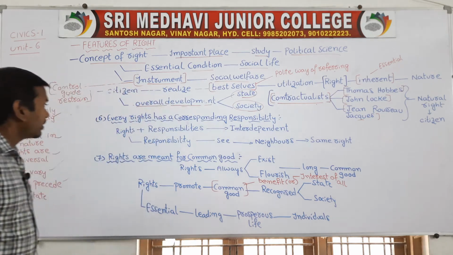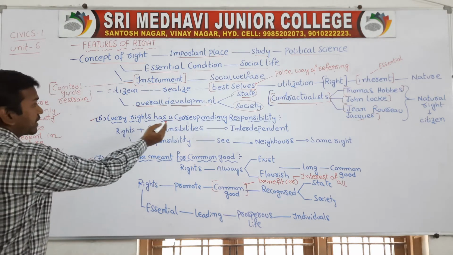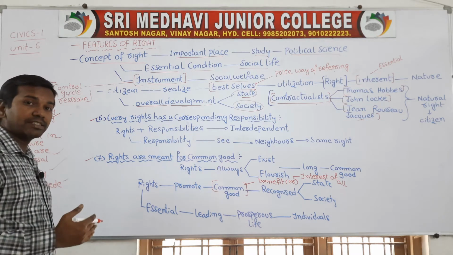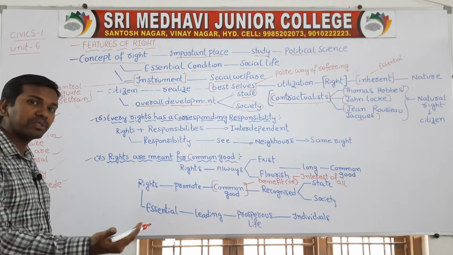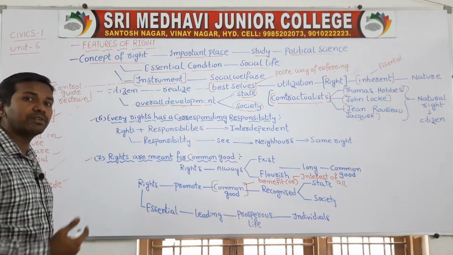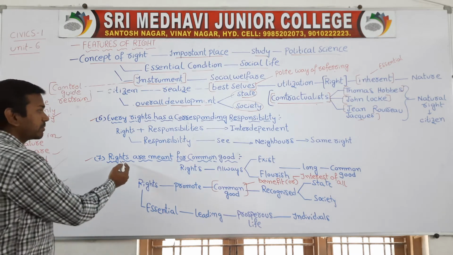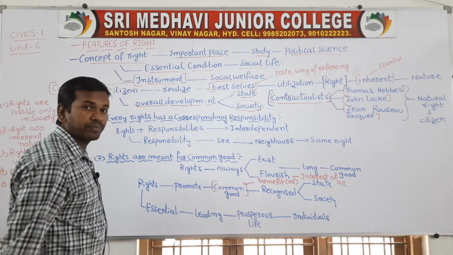Now we are going forward, and we will discuss two more important points. Every right has a corresponding responsibility. When rights are given to the citizens, citizens also have to deliver their responsibility. Also, rights are meant for the common good.